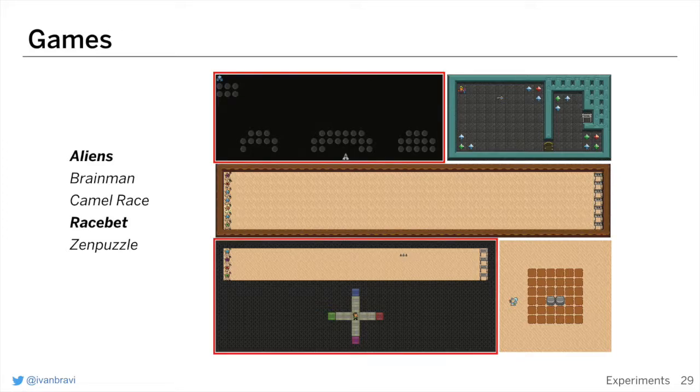Aliens, which is a GVGI implementation of Space Invaders, and RaceBet, where the agent has to place itself on the tile of the color of the winning camel that is racing on the above track.